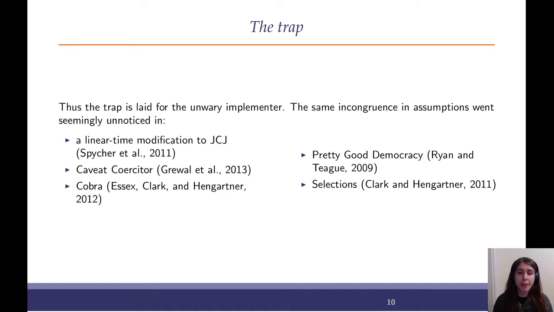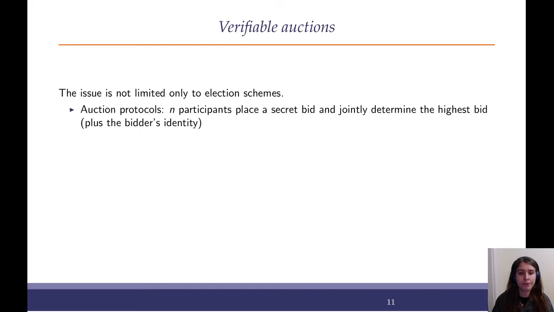These papers, based on a careful reading, don't seem to have noticed that the PET JCJ cites, and indeed almost all of these date back to JCJ in some form. They are extensions or they use some of the ideas, and they don't seem to have noticed this crucial assumption.